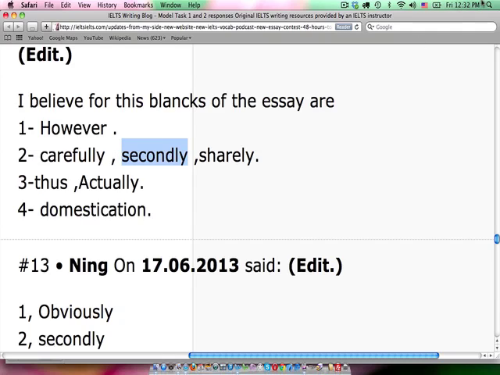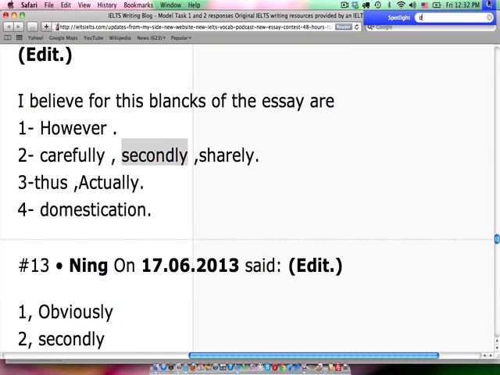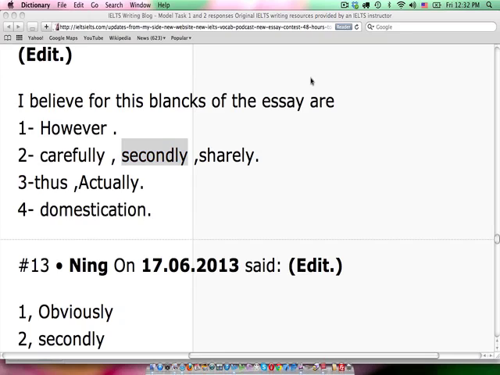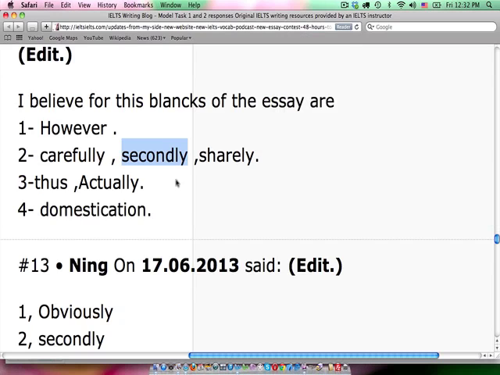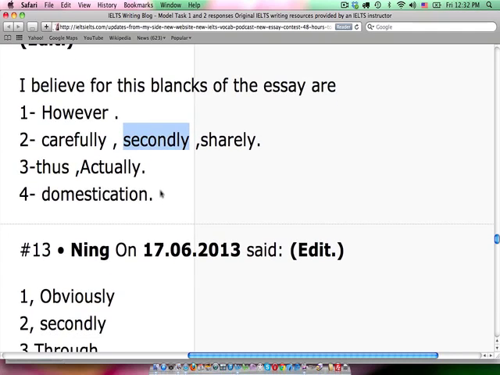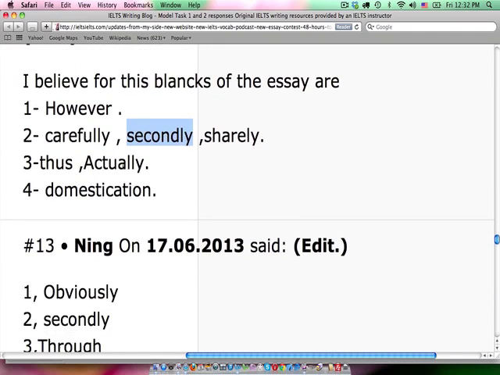I'm going to have to get my dictionary out here. Sharely. I'm not sure if that's even a word. Let's check. Sharely. Yeah, I don't think so. Yeah, I'm sorry, that's not a word. Number 3, thus taught him, no, maybe this, but not thus. Actually taught him the importance, nope. I mean, we would need some sort of subject in the sentence, so we couldn't just do it with actually. Domestication, no. But thank you for that, Mary.